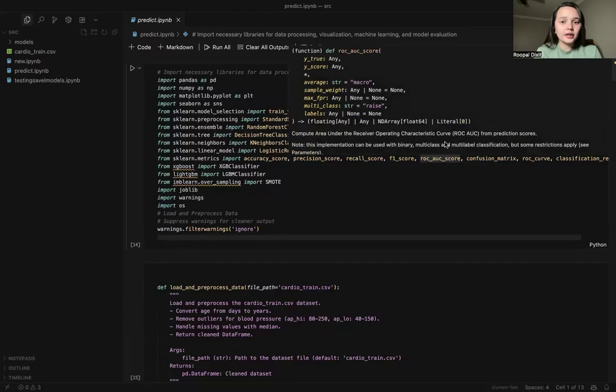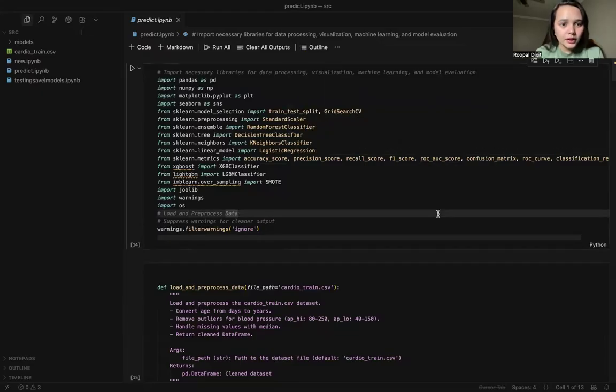So let me share my screen and we can start going through the code. We can understand what the data set is. The data set is cardiovascular disease, which is also available on Kaggle. You can download it and start running your own models in different ways. Okay, my screen is visible now. So first, let's talk about the dataset.